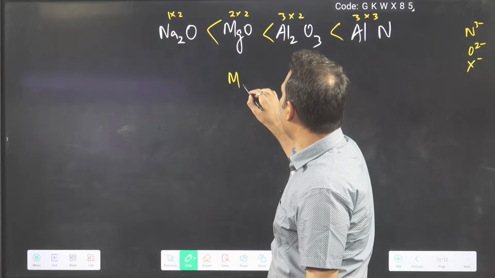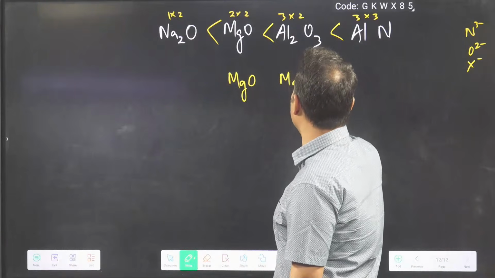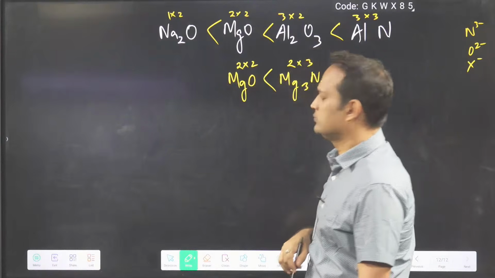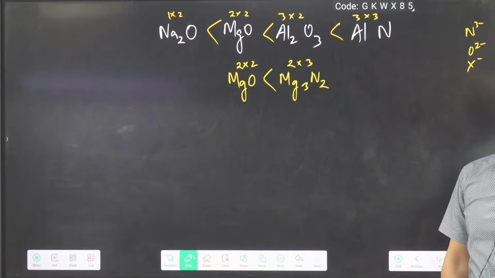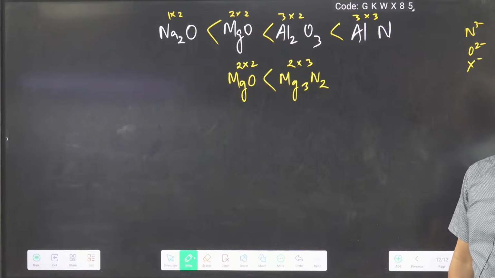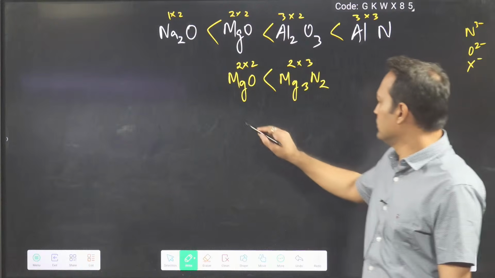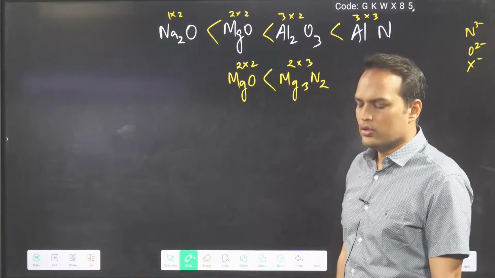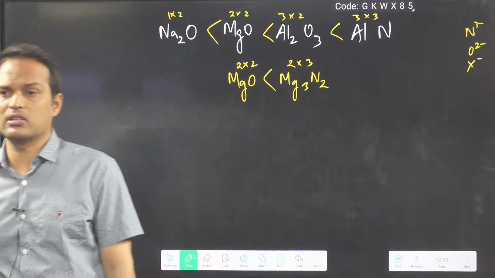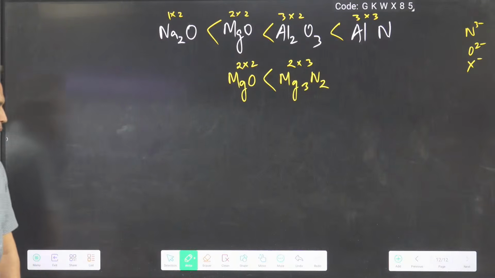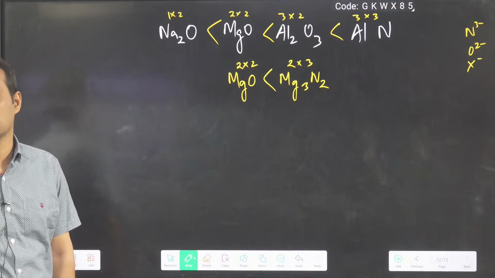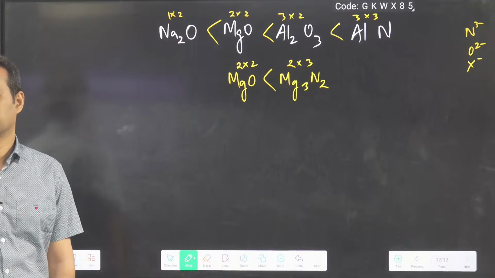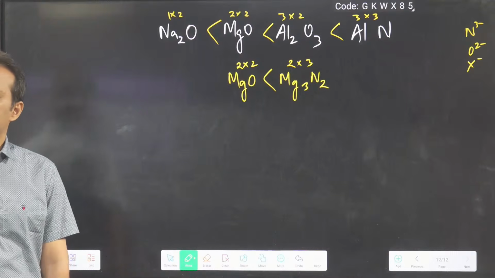Suppose I am talking about magnesium oxide and magnesium nitride. So you can say that 2 into 2, 2 into 3. Clear to everyone? You can compare like this, you can compare other things also. So lattice energy is directly proportional to product of charges and inversely proportional to size. This is about lattice energy.